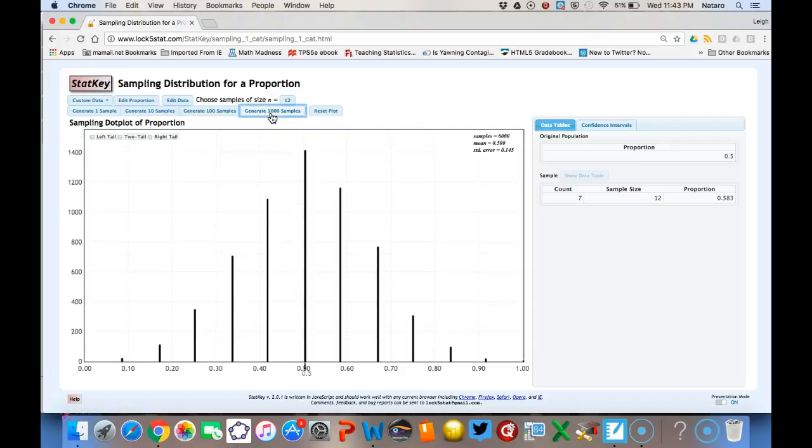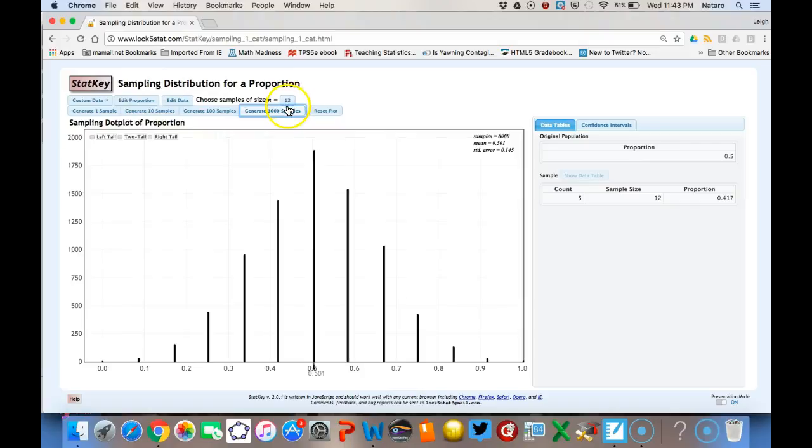Notice that the center of our distribution is at 0.5, which makes sense since we edited the proportion to be 0.5. So let's see if we can identify the p-value. This is a right tail test, since we're talking about our proportion being greater than 0.5. We need that to be greater than 0.5 to convince us. So let's see how likely it was to get these results by chance alone. I'll click on right tail here.